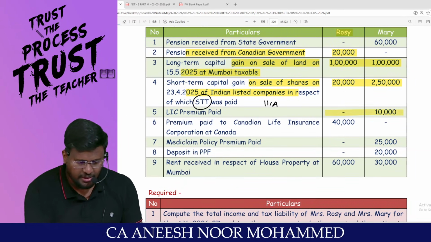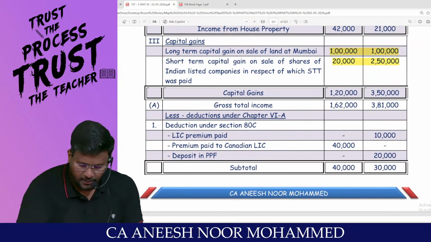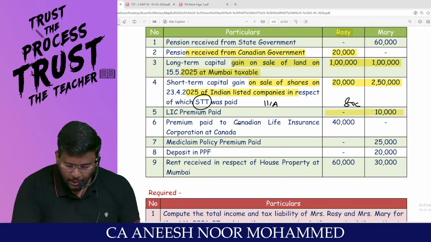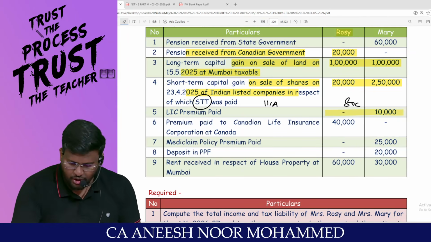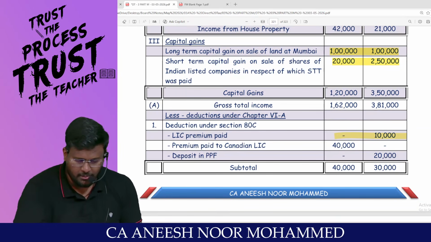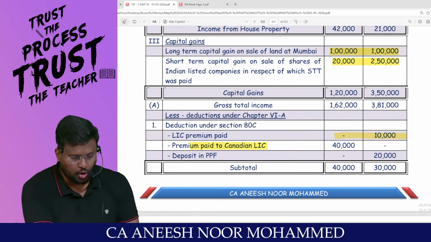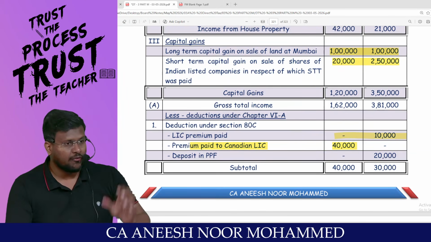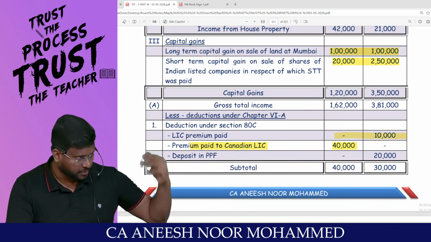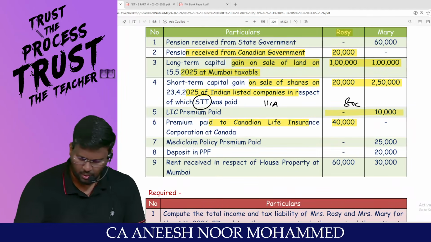LIC premium paid, can we claim it as deduction under 80C? Yes, 10,000 under 80C, even though the assessee is travelling through the optional tax regime. Premium paid to Life Insurance Corporation of Canada, 40,000. Can we claim it as deduction? Life insurance premium, under 80C, whether it is to Indian LIC or Canadian LIC. If you are earning income outside India which is taxable in India, then claiming expenditure outside India can also be allowed as deduction. No restriction for 80C.